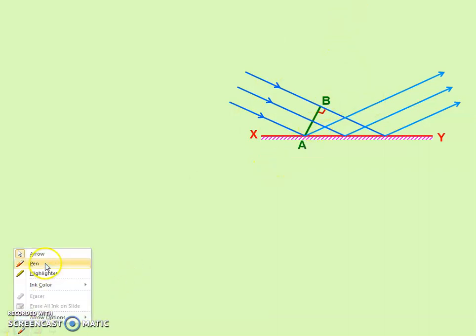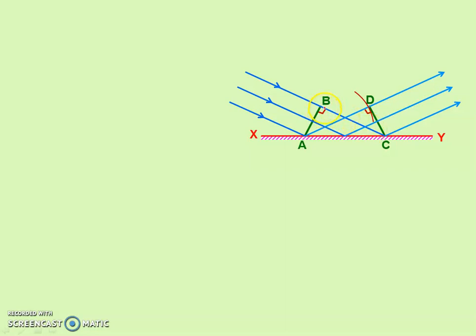We will not talk about the ray. We will talk about the wavefront. Now AB is a plane wavefront. If there is a plane wavefront, the rays should be parallel to each other, right? But we are considering only the wavefront. The AB wavefront incident at the reflecting surface, and after reflection we get a reflected wavefront CD. Means the A point of the AB wavefront is already incident at the surface, but the B part of the wavefront is going to be incident at the surface.